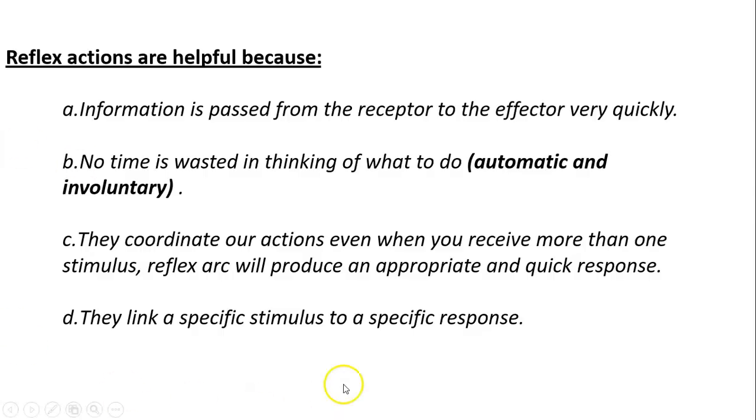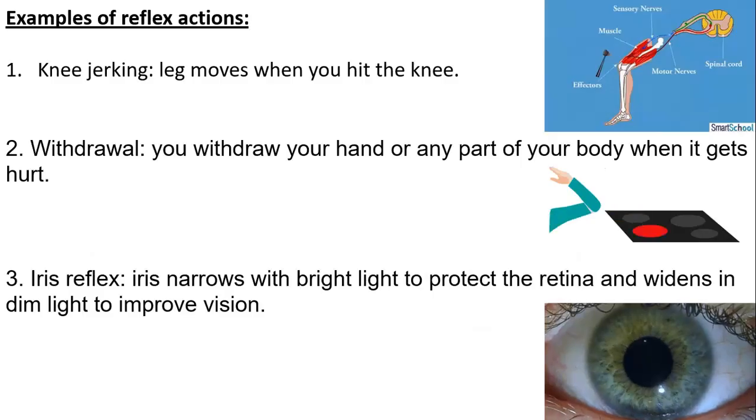Okay? They link specific stimuli to specific responses. As I said previously, there is a specific code for each stimulus. So when your receptors receive this specific stimulus, there is a quick and ready answer for it.